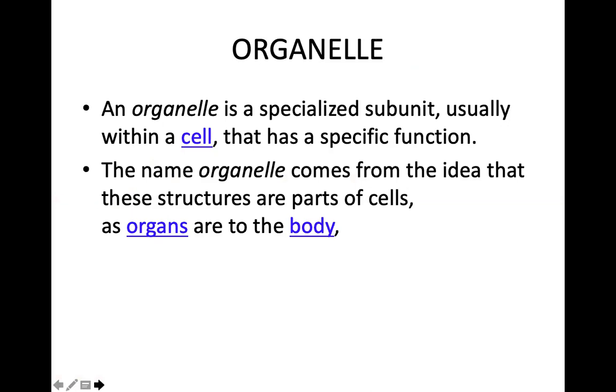The organelle is a specialized subunit usually found within a cell, and it performs special functions. The name organelle comes from the idea that these structures are part of cells as organs are to the body.